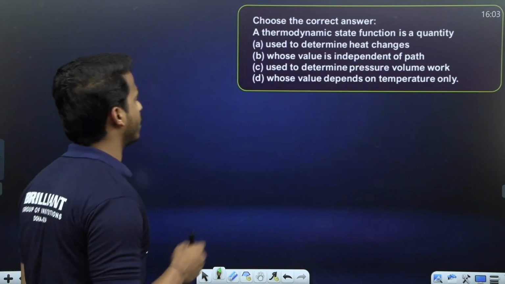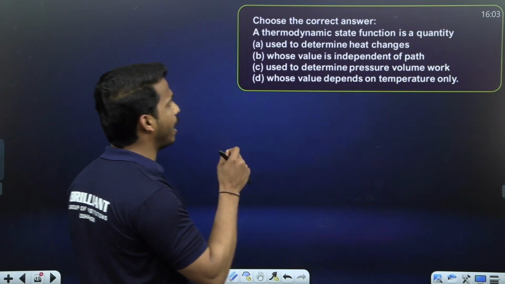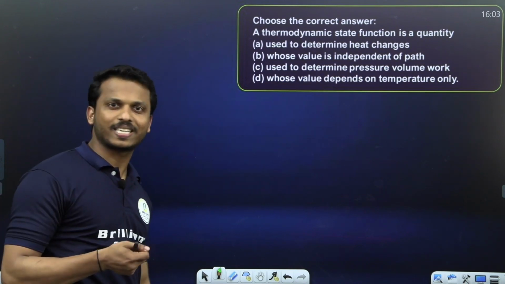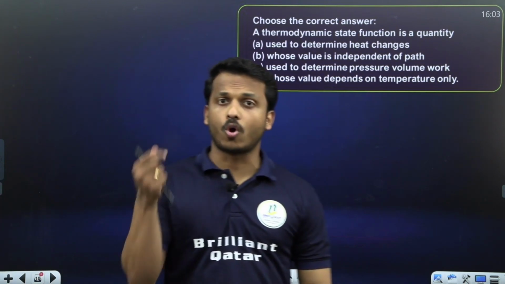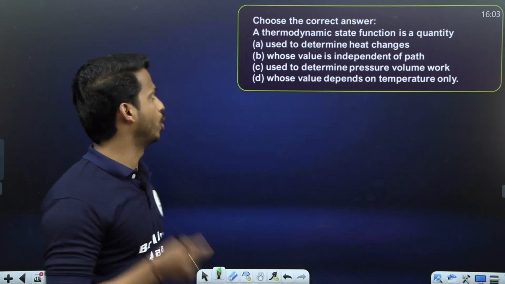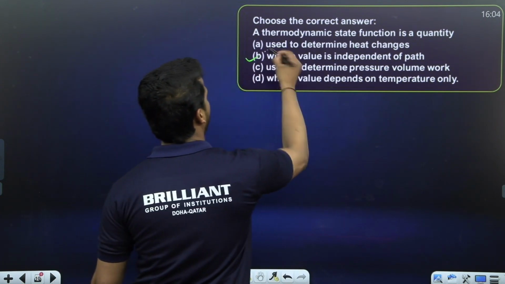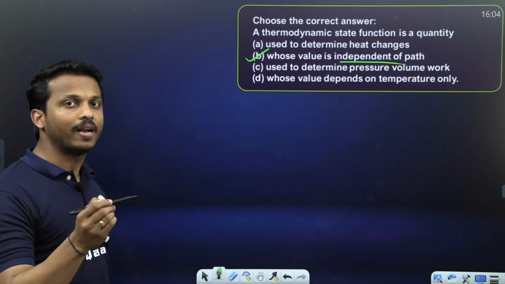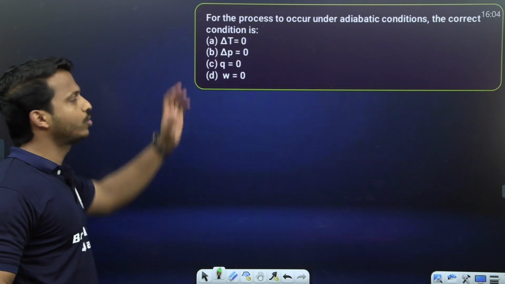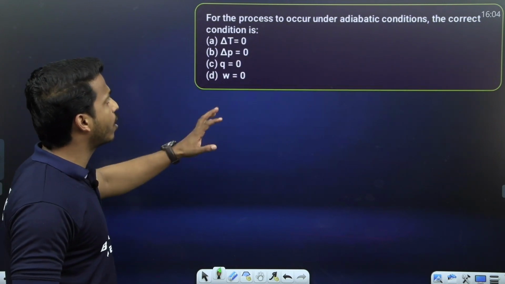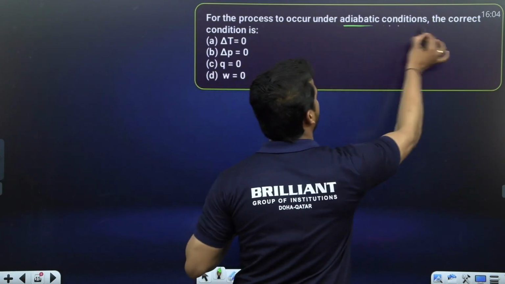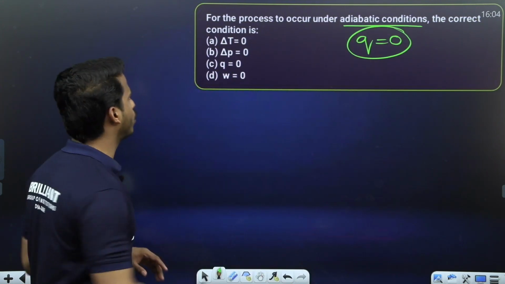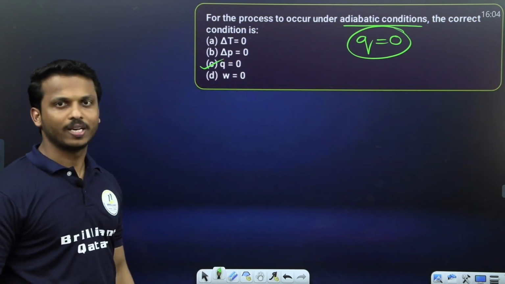Choose the correct answer. A thermodynamic state function is a quantity. We just discussed state function, which depends only on the state of the system, not on the path. So what is the answer? Whose value is independent of path, right? State function means their value is independent of path. Can you answer this question fast, dear all? For the process to occur under adiabatic condition, we said adiabatic condition means no heat transfer, Q equals 0. That is which one? Option C, right?